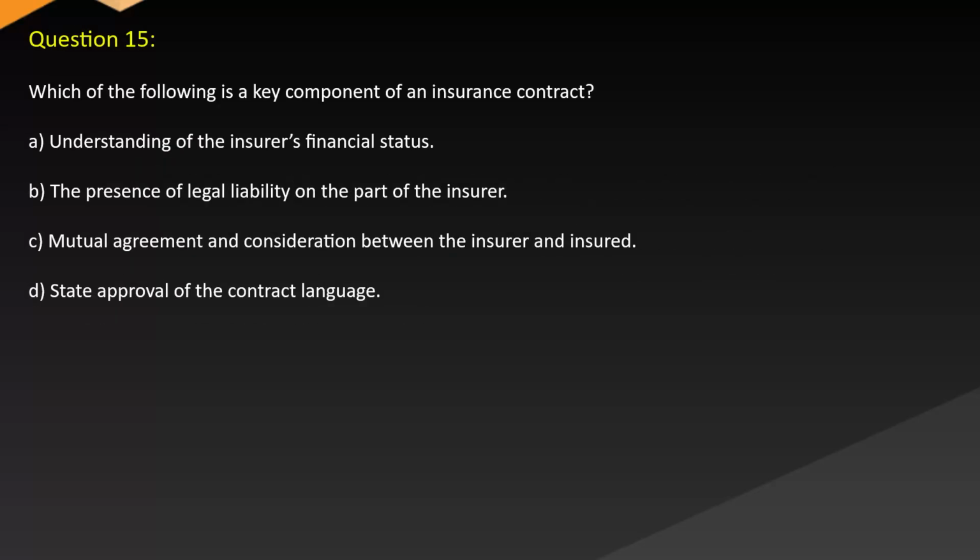Question 15. Which of the following is a key component of an insurance contract? A. Understanding of the insurer's financial status. B. The presence of legal liability on the part of the insurer. C. Mutual agreement and consideration between the insurer and insured. D. State approval of the contract language.